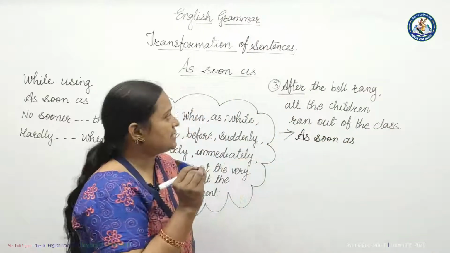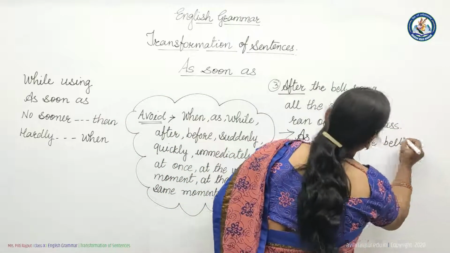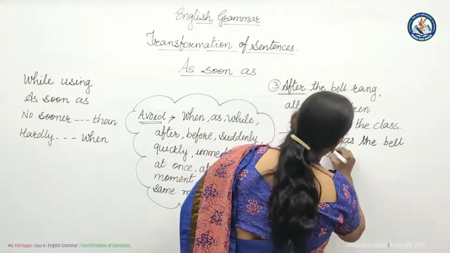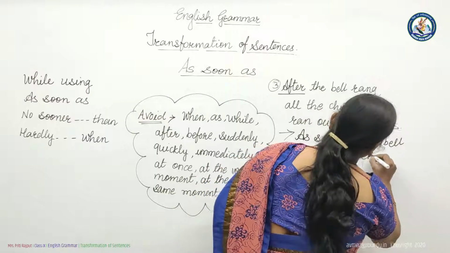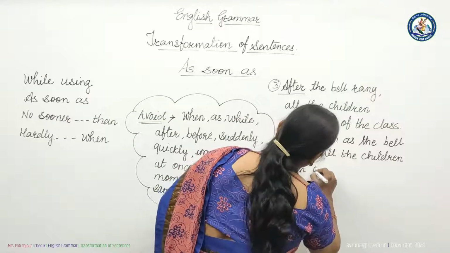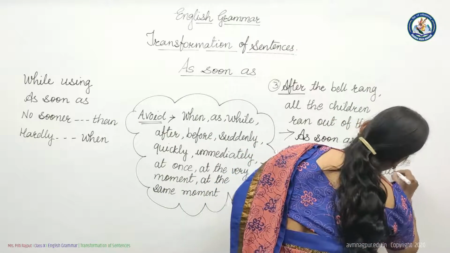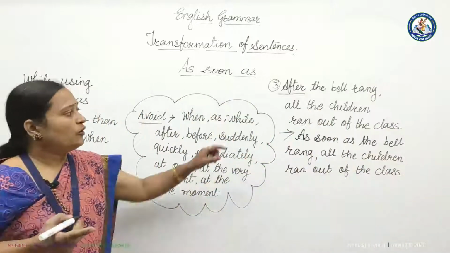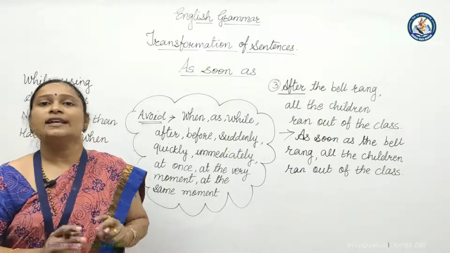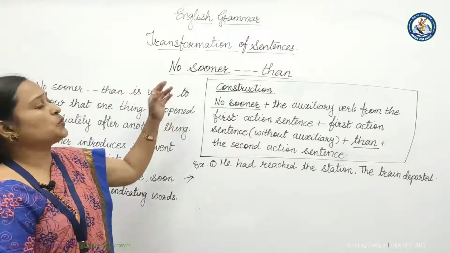Then what is the first action sentence? The bell rang. We will write the bell rang. Then comma, then second action sentence, all the children ran out of the class. See, over. As soon as, first action sentence, comma, second action sentence. It is done. Let us move towards another conjunction, that is no sooner than.